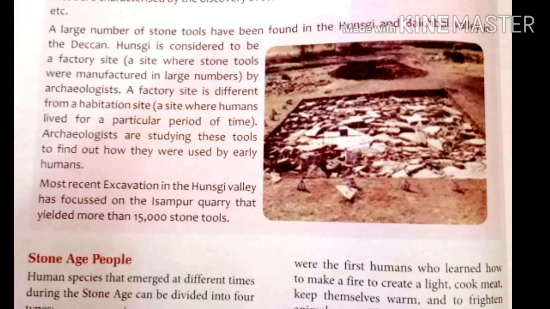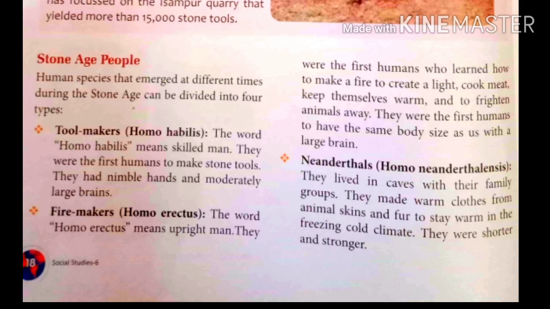Now, our next topic is Stone Age people. We have already read about the different phases of Stone Age. Now, we'll read about the Stone Age people. Human species emerged at different periods of time during Stone Age, and it can be divided into four types, means just like Stone Age is divided into different phases, same as human species we have divided in four phases or four types.